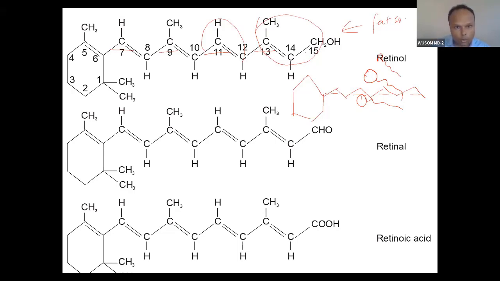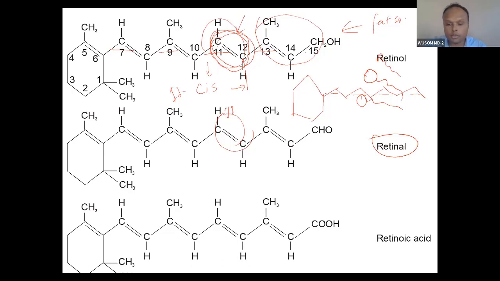At position 11, because of light, cis-trans transformation happens, not mutation. Generally it is in the 11-cis form. But when light falls, this will become trans like this. If it becomes trans, then the signal is transduced. So cis-trans conformation happens at this double bond in the aldehyde, in retinal. Cis-trans transformation happens here at the 11th position. This is the significance of this.